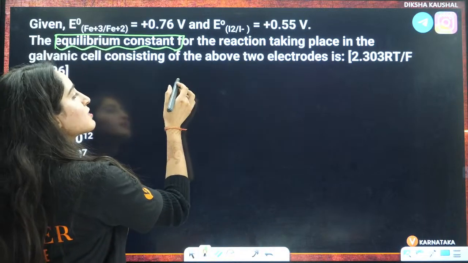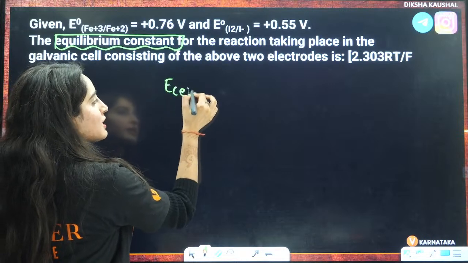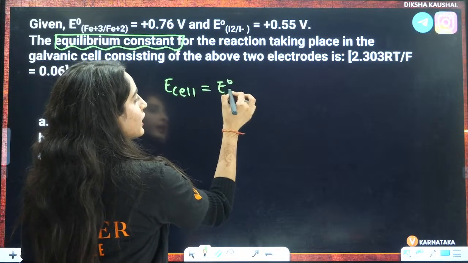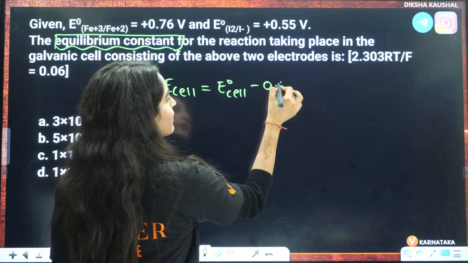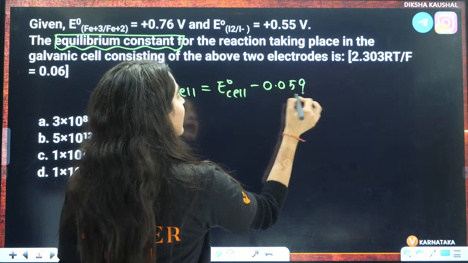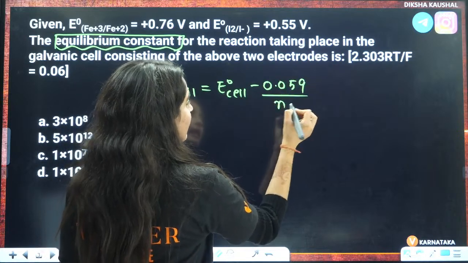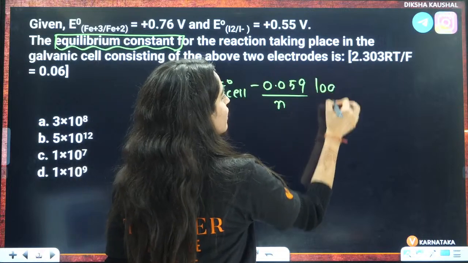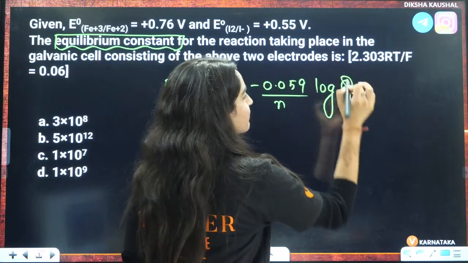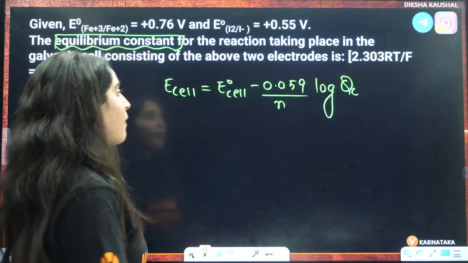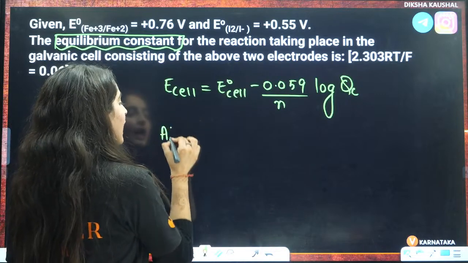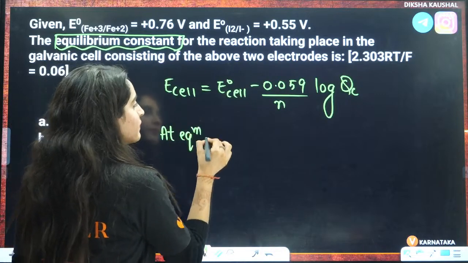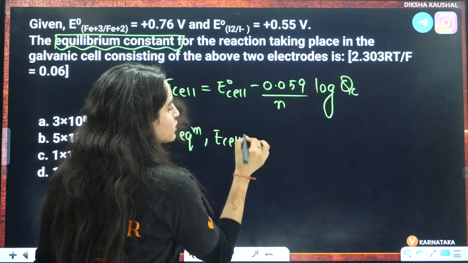We know that the Nernst equation is E cell equals E naught cell minus 0.059 divided by N, then log Qc. But when we talk about equilibrium, we know that at equilibrium, E cell equals 0.